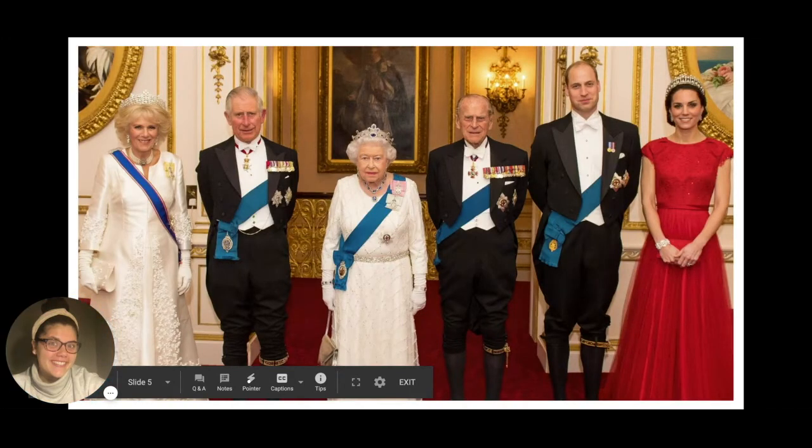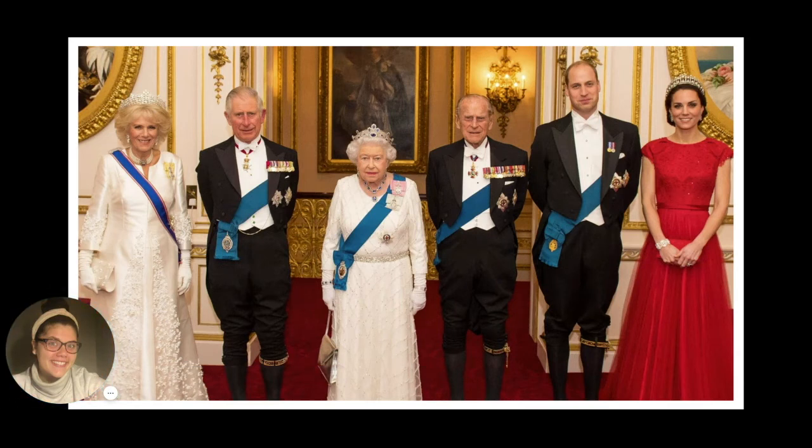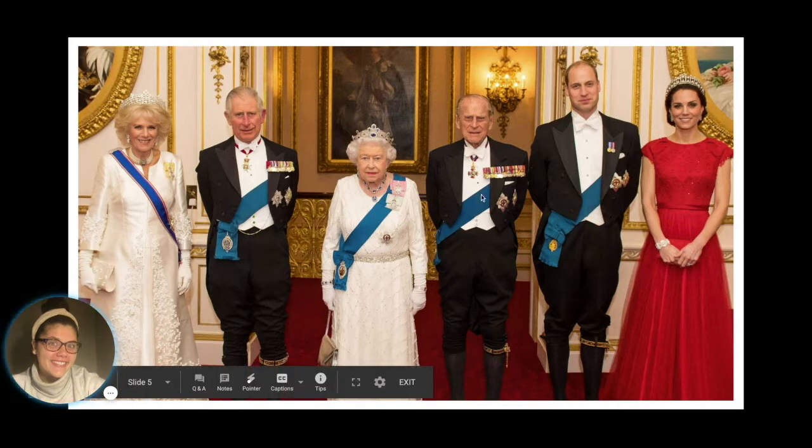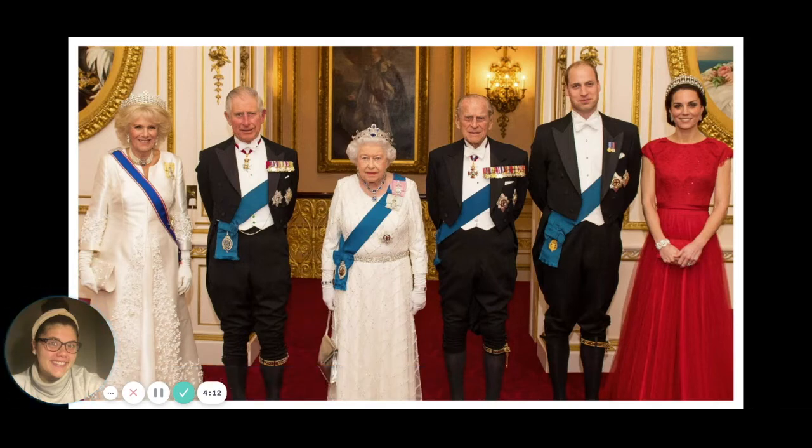Keeble Cubs, on the screen, we see a picture of some of today's English royal family. So from the country England that we heard about a lot in this unit. Here we see Queen Elizabeth and her husband Prince Philip, who we've seen earlier in this unit, her son Prince Charles and his wife. And this, Keeble Cubs, is Prince William. He is the Crown Prince of England. And we learned, remember, that a crown prince is next in line to be the king. And this is his wife, Princess Kate.